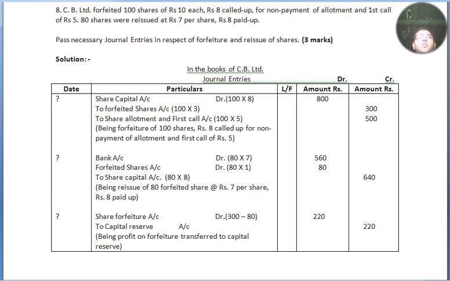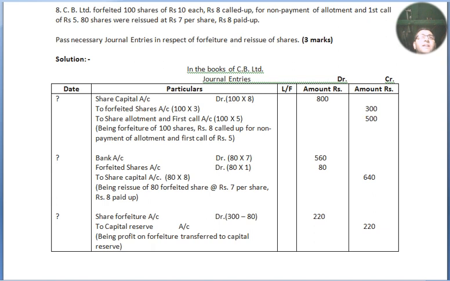It is already mentioned in the question. You can read it out: for non-payment of allotment and first call money of rupees 5. Now 5 into 100 equals 500. Total is 800. Both sides equal. Now we have to write down the narration. Being forfeiture of 100 shares, rupees 8 called up, for non-payment of allotment and first call of rupees 5.